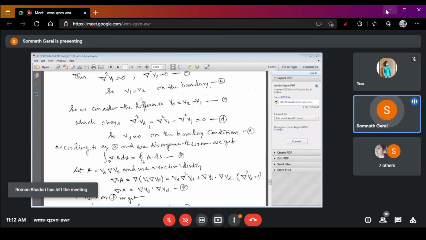So, we can also write the difference Vd is equal to 0 on that boundary condition, right?